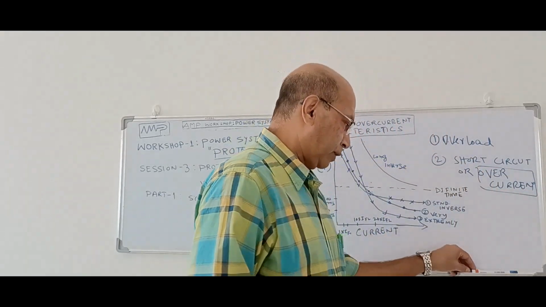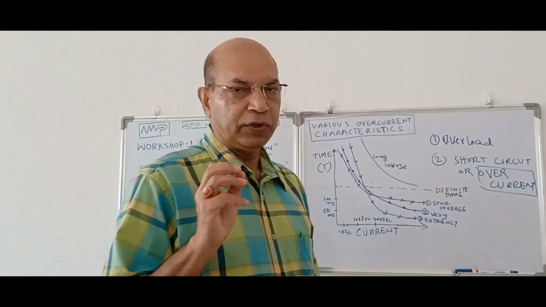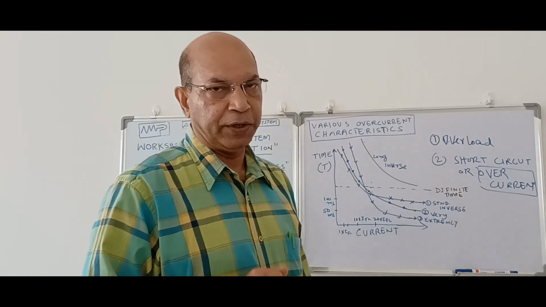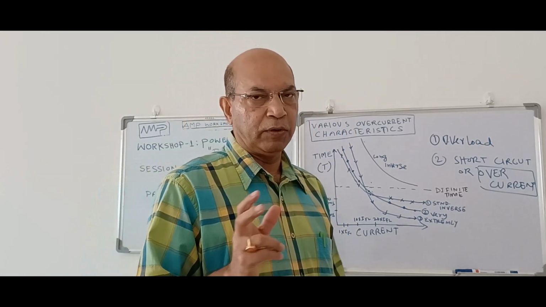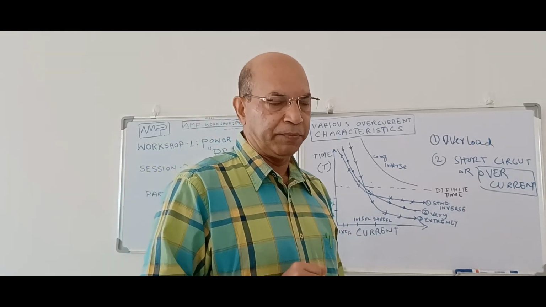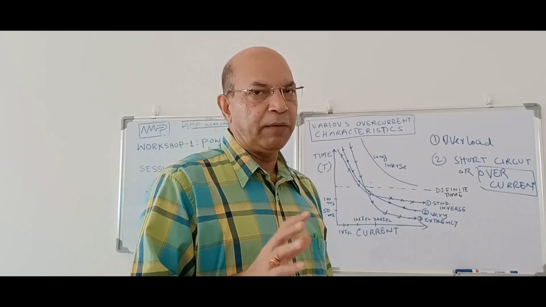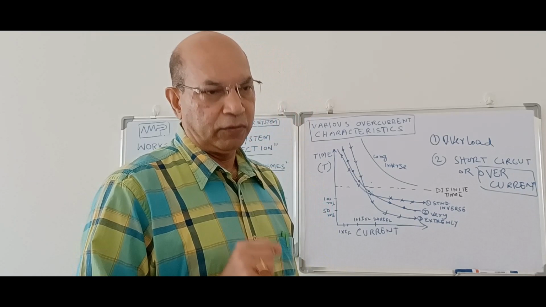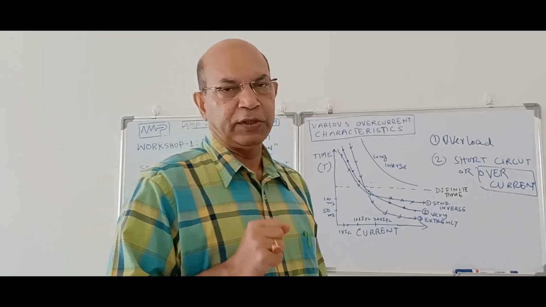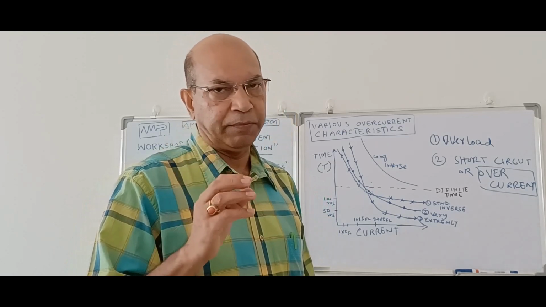Now, overload: suppose there is a 10 kilowatt motor running. The full load current of a 10 kilowatt motor is approximately 15 to 20 ampere, depending on the voltage, 380 volt to 415 volt, and the power factor of the motor. That is the full load current. That means if it takes this amount of current, it will give 100% output. Each motor has some inbuilt design margin. Suppose a 20% design margin is there, so you can load it more than 100%, maybe for some time.